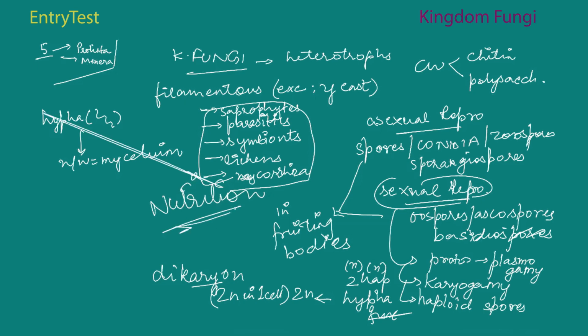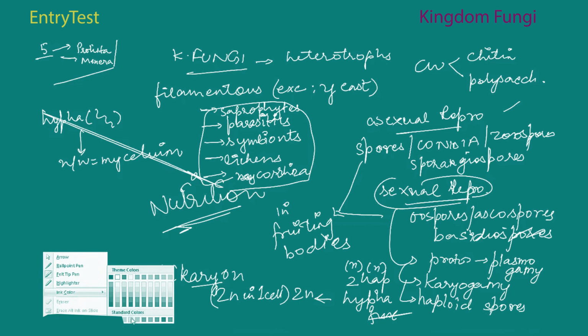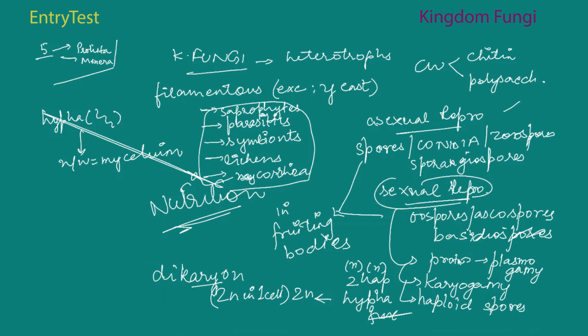How does reproduction take place? It can either be asexual, through spores or conidia or zoospores or sporangiospores, or it can be sexual reproduction, through oospores, ascospores, basidiospores, or other kinds of spores. The first phase is plasmogamy, where protoplasm fuses into one. Then you have dikaryogamy. In some fungi there is a stage where two nuclei reside in one cell. That's called the dikaryon. But otherwise, normally it's karyogamy, and finally a haploid spore is formed.